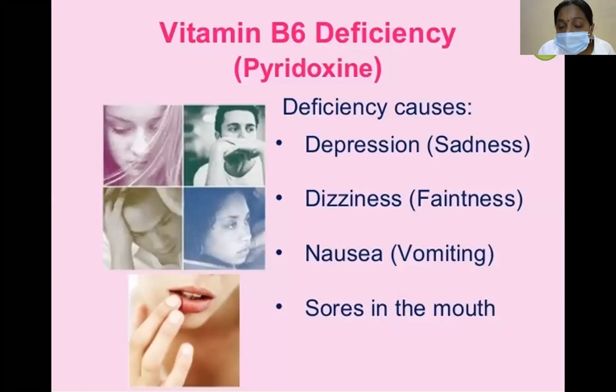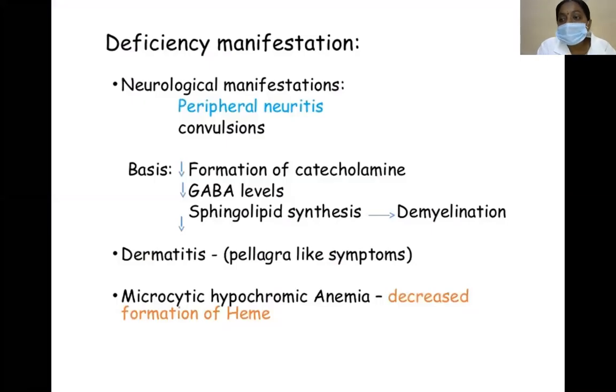Coming to vitamin B6 deficiency, pyridoxine deficiency causes depression, sadness, dizziness, faintness, nausea, vomiting, and sores in the mouth. Mainly the deficiency manifestations are neurological, mainly peripheral neuritis, and also seizures and convulsions in children.